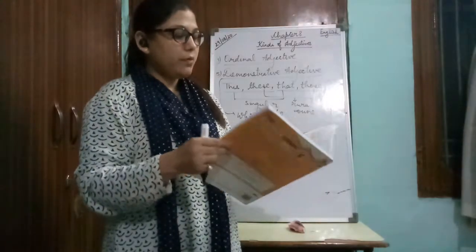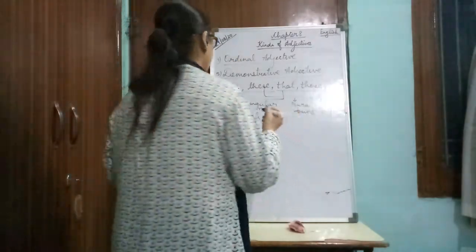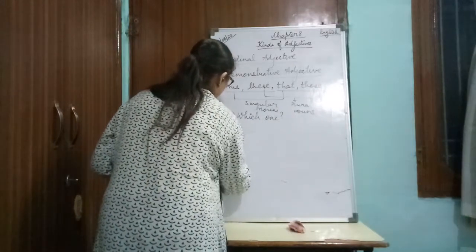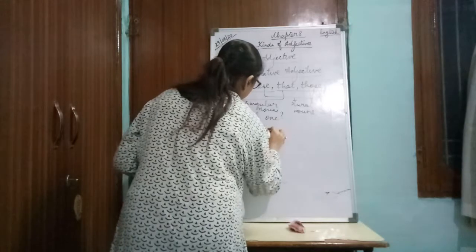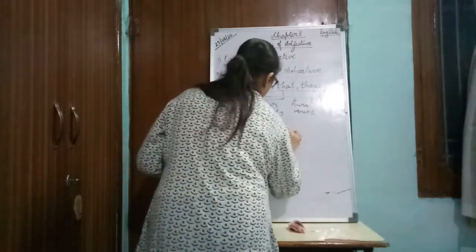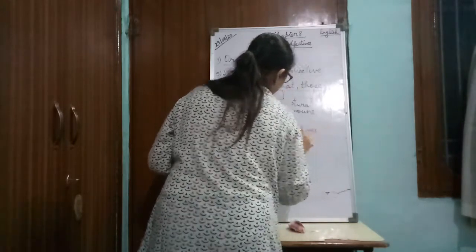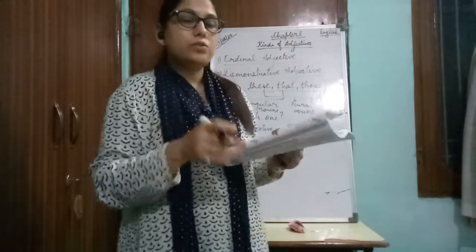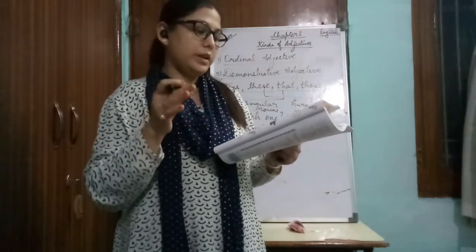Okay. Now moving on to the next kind of adjective, that is the interrogative adjective. Now all of you know what interrogative means. Those adjectives which are used to ask questions are known as interrogative adjectives.